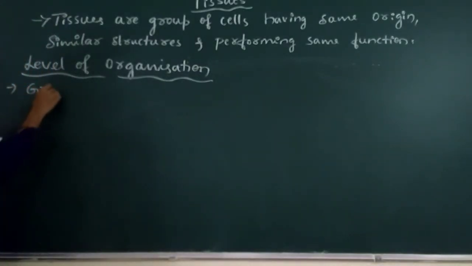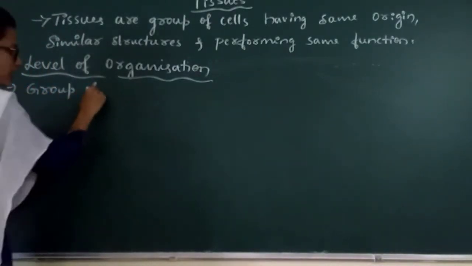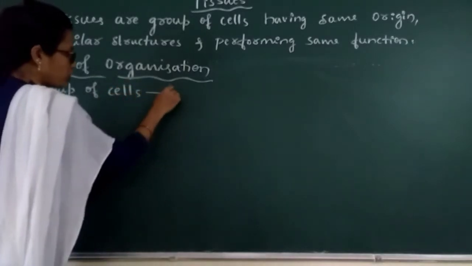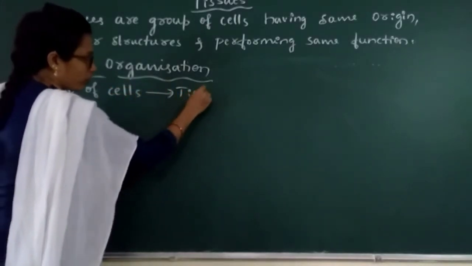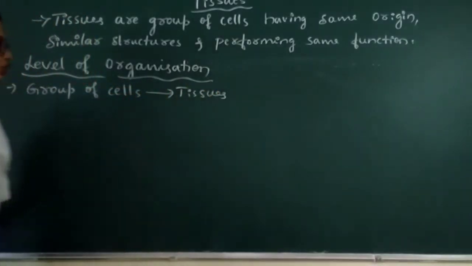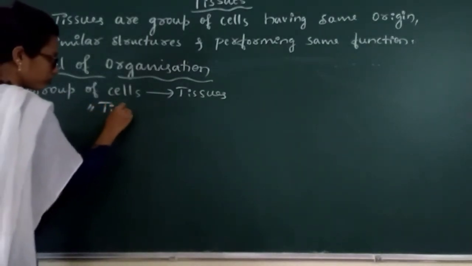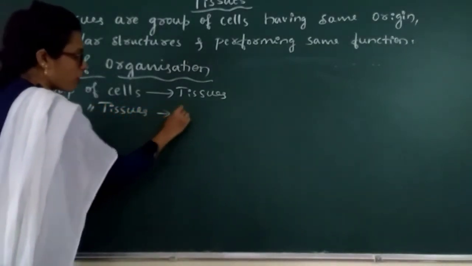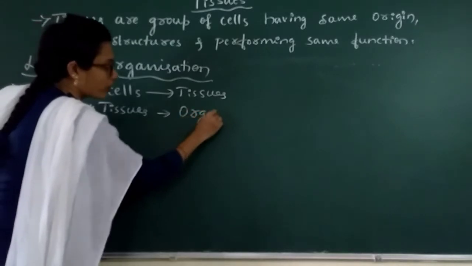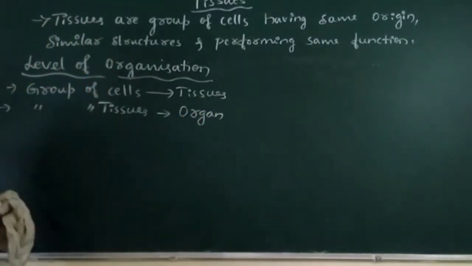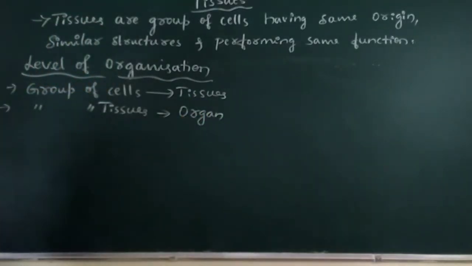Group of cells forms tissues. Then group of tissues forms a particular organ.